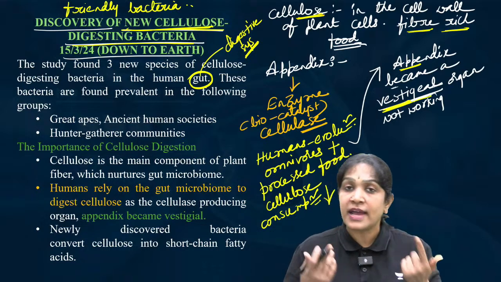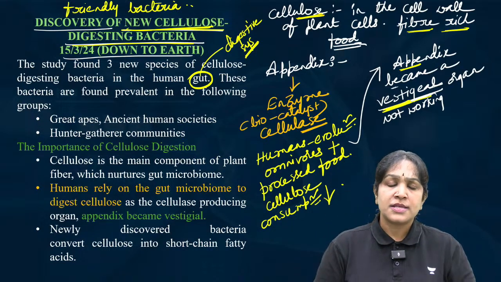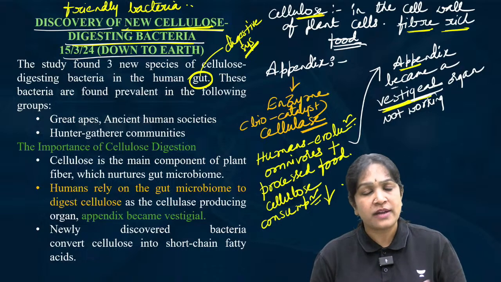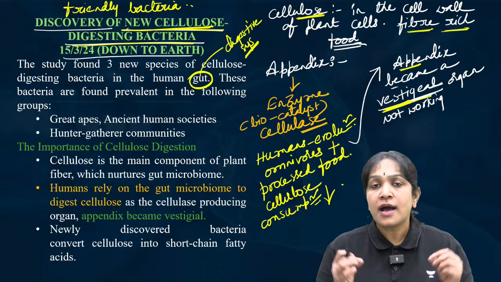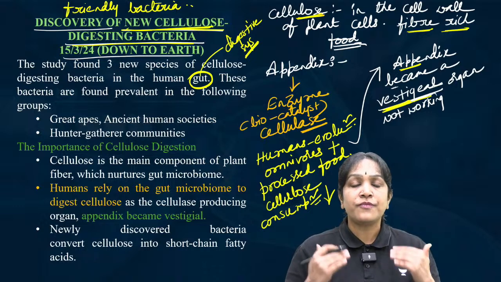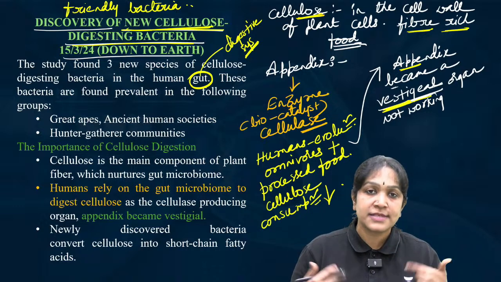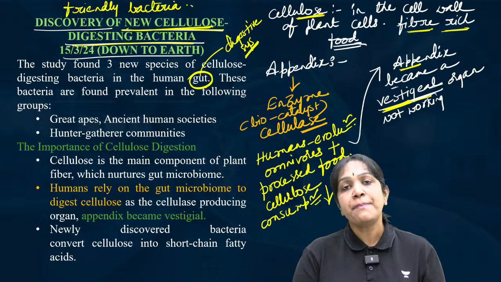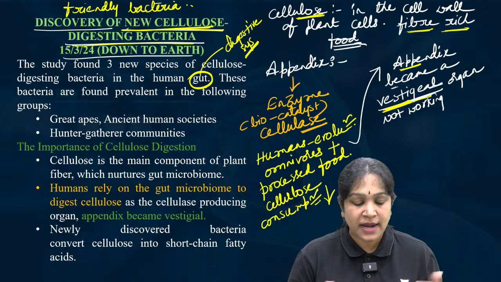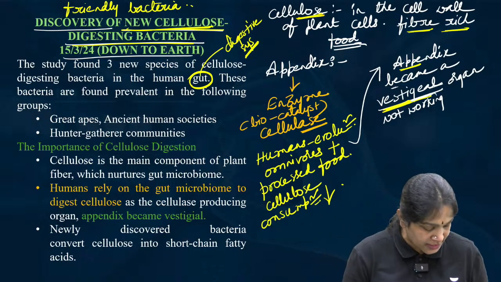But still we are digesting the plant food. Sometimes we eat fiber-rich food and we are happily digesting it. From where are we getting this cellulase enzyme? Our friendly bacteria in the digestive system, gut bacteria, are producing it.